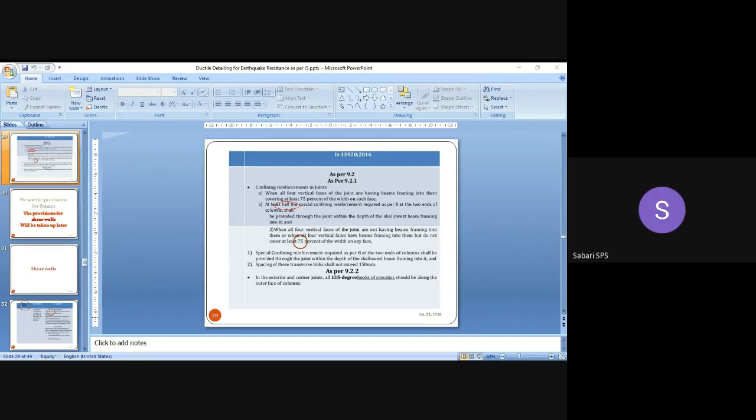Yeah, any other participants having any questions or doubts? Sir, I have a small doubt. Again, this IS 13920:2016, is it optional in seismic zone 2, or is it mandatory for zone 2, sir?